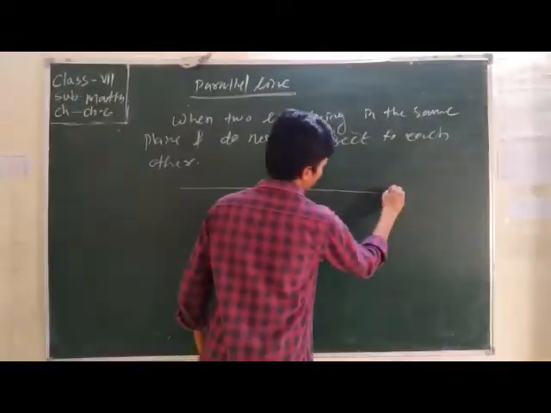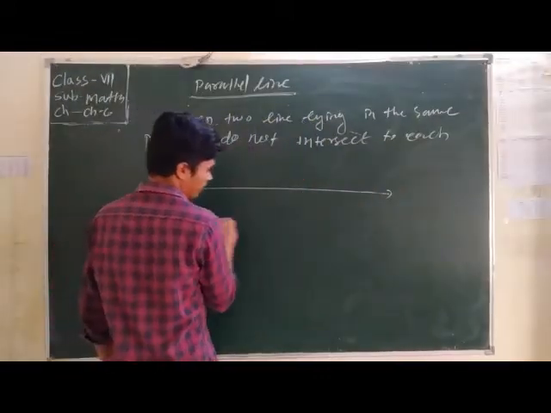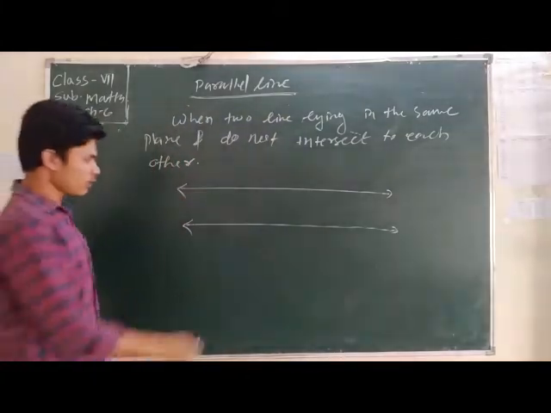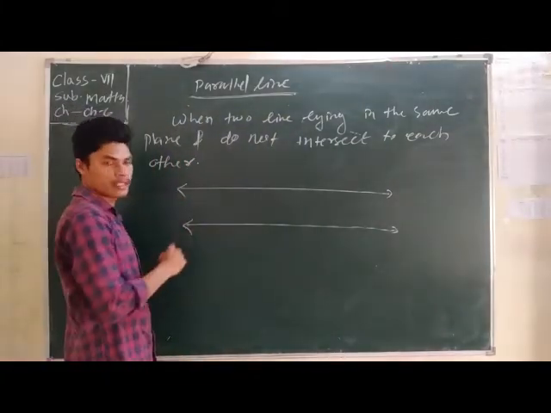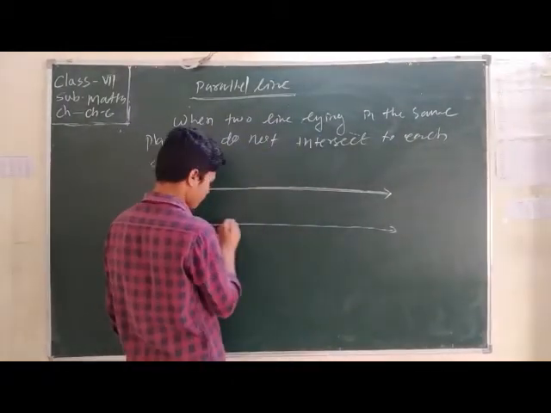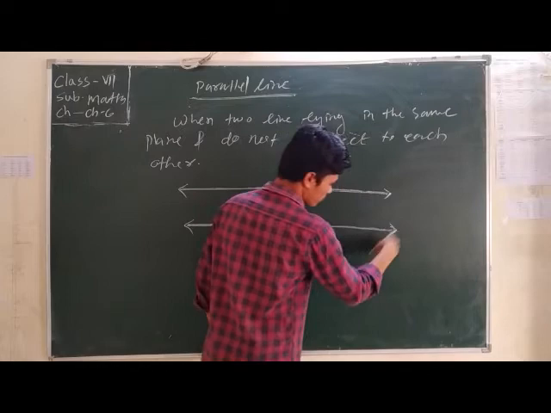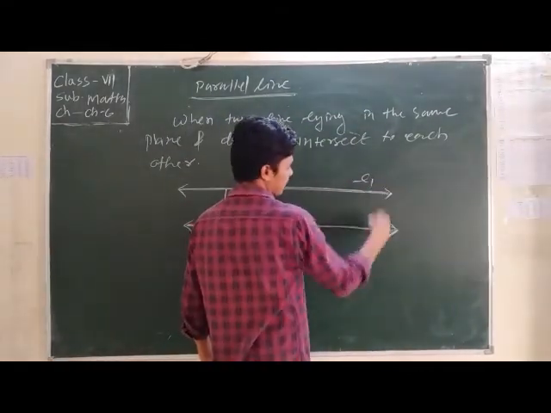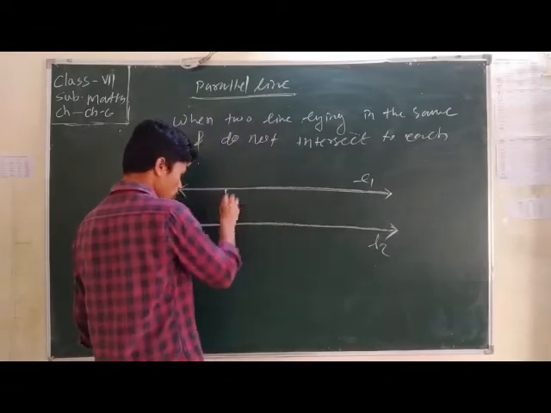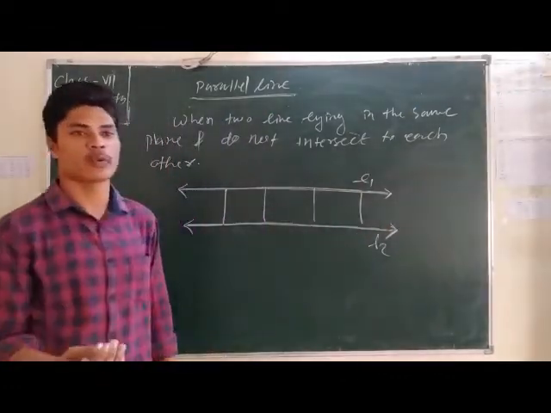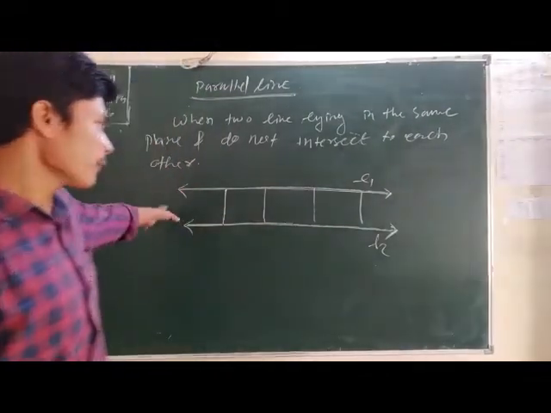Like say, what is the example of parallel lines? Here one and the another. Okay. See here, the two lines are laying in one plane, and they are extending both sides. Then they have their distance between L1 and L2. Their distance between two lines is always same. They can never intersect to each other in any places.